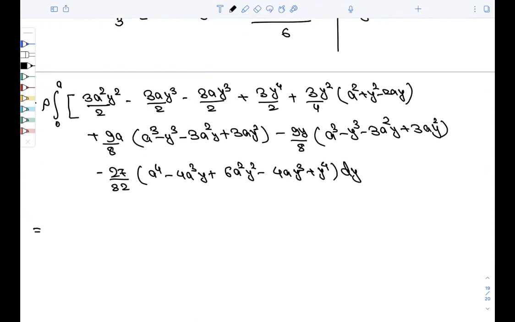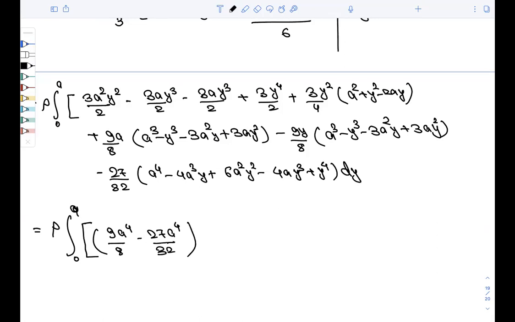Next row, what I have done now, which should have been done earlier, but still I have calculated this way. Take the coefficient: 9a4 by 8 minus 27a4 by 32.